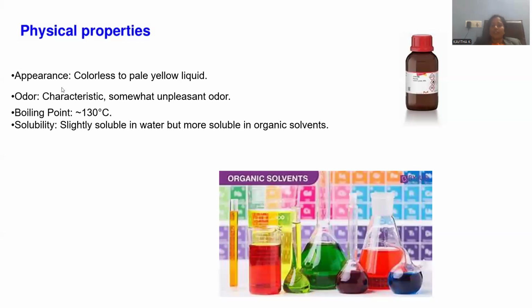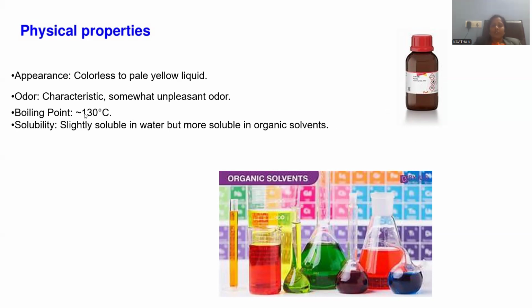Let's move on to another segment called properties. Physical properties of pyrrole: appearance. It is a kind of liquid. Pyrrole is a five-member ring system with four carbon atoms and one nitrogen within the ring, and it is a colorless to pale yellow liquid. The odor is characteristic, somewhat unpleasant, right? So, it is an unpleasant-smelling liquid.